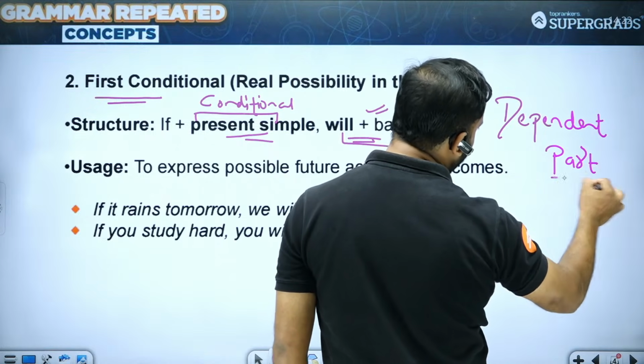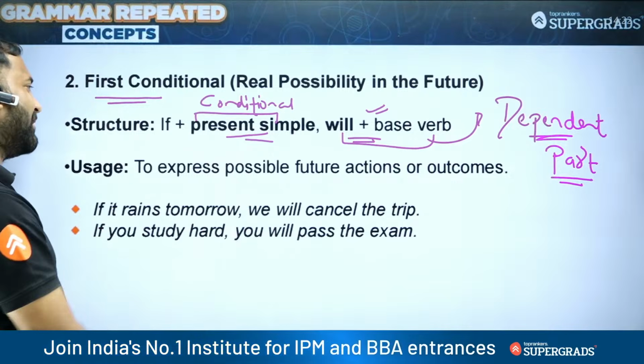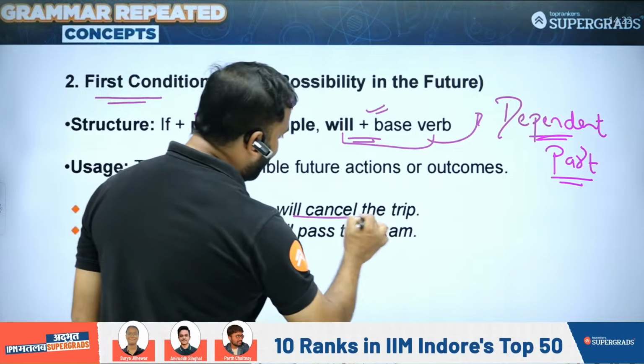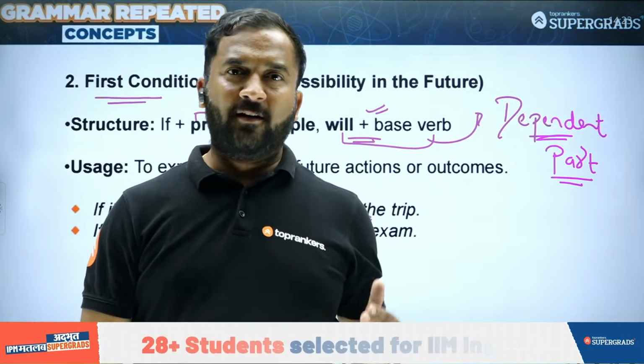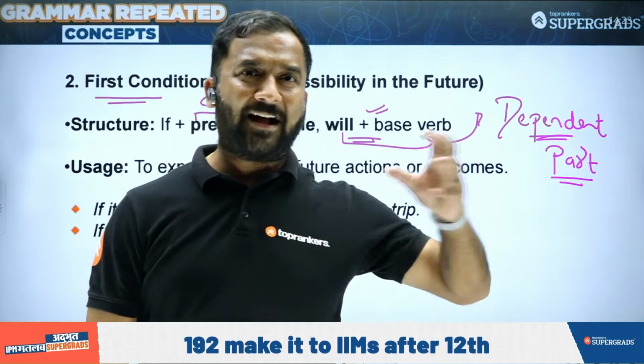So you have a conditional part and a dependent part, students, to express possible future actions or outcomes. If it rains tomorrow, we will cancel the trip. So the action of going on a trip or not depends on whether it rains or not. So पहले rain होगा, उसके बाद cancellation होगा.